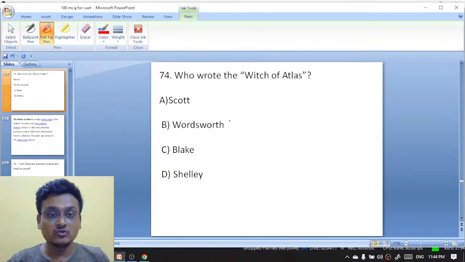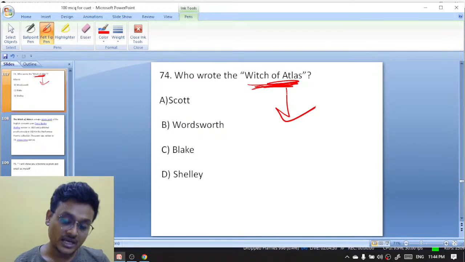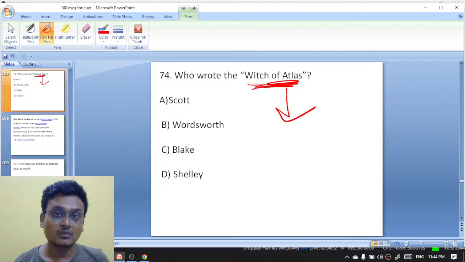Okay? Who wrote Witch of Atlas? इसको भी हम करवाए थे. Witch of Atlas. He is known as a rebellious poet also. Witch of Atlas: Scott, Wordsworth, Blake, and Shelley, who is also known as rebellious.